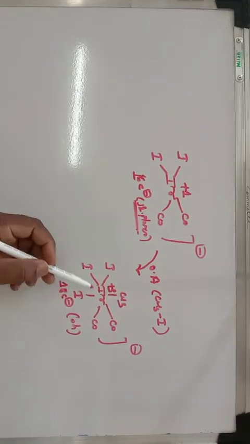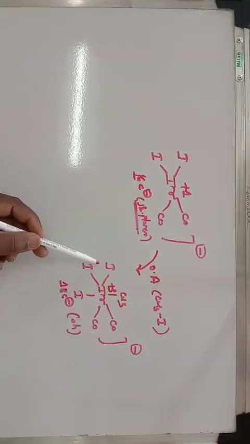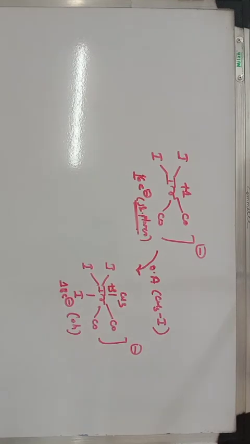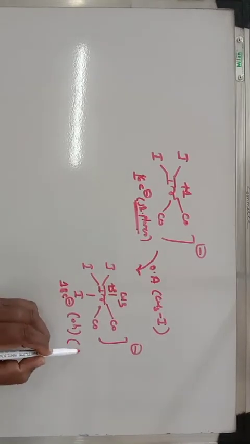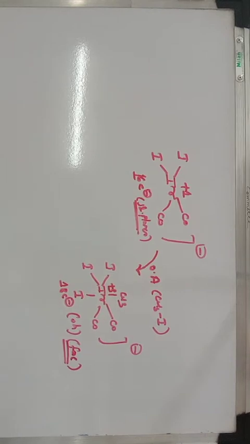If you count the electrons, this iridium contributes 9, the negative charge 1 makes 10, the 3 iodine make 13, the 1 methyl makes 14, and the 2 carbonyls contribute 4, total 18 electron species. This is your fac isomer. There are 2 types of isomers in octahedral geometry: one is fac and the second is mer isomer.